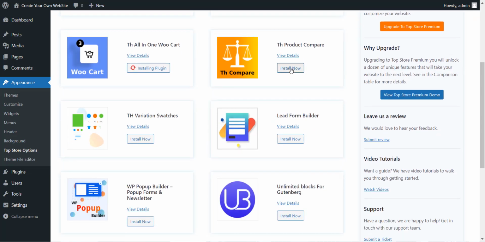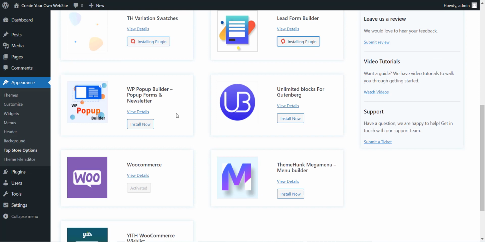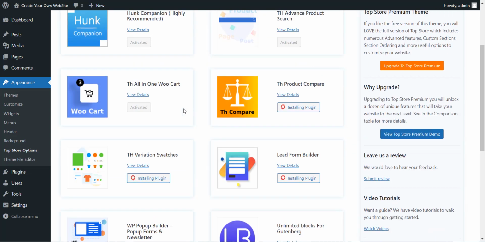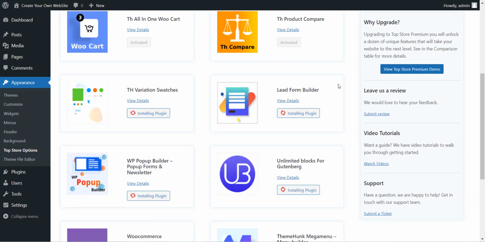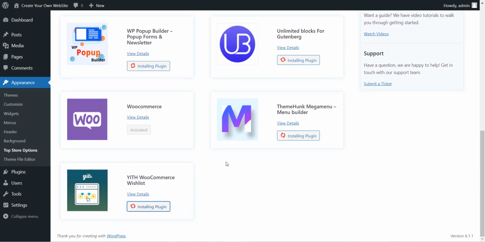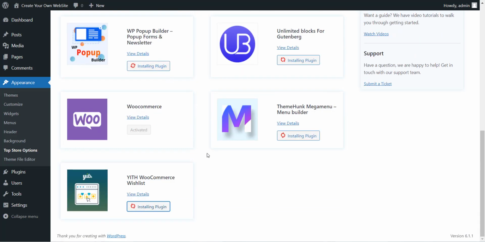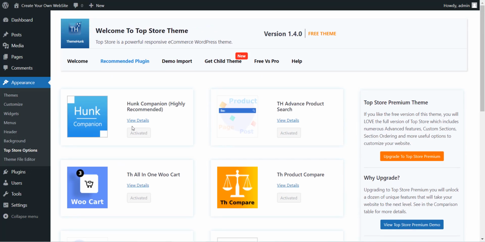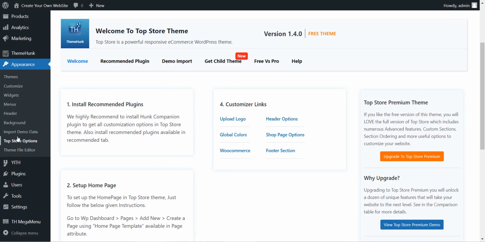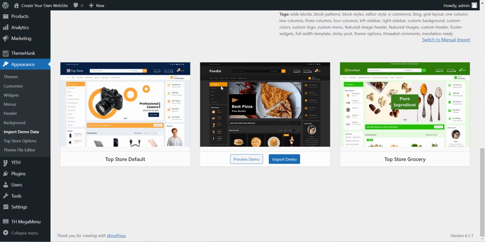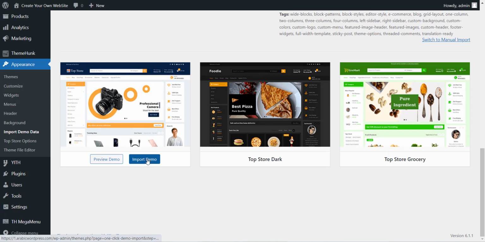Then we go back here to the recommended plugins. The same thing, you install the rest of the plugins like this, and we wait to see all these plugins installed and finished. Okay, it will not take a lot of time, like we see. Great, it's finished. Now I will refresh the page. Okay, like this, and we see here import demo data. We go down and we click here to import the demo in this template.